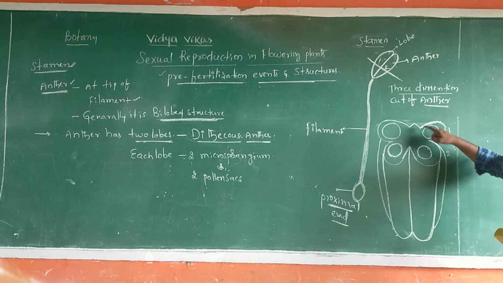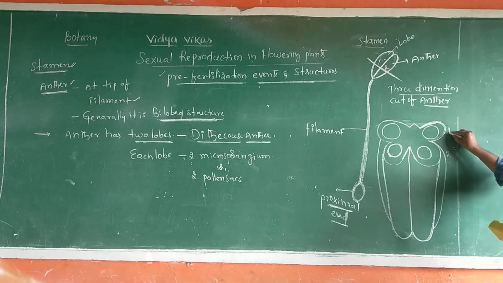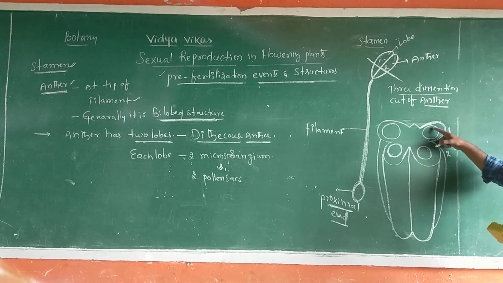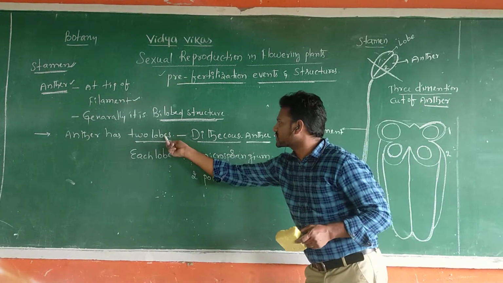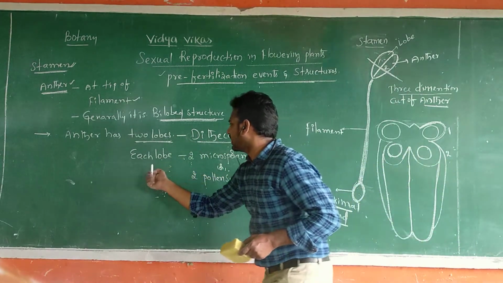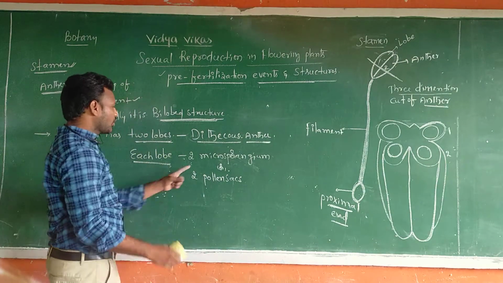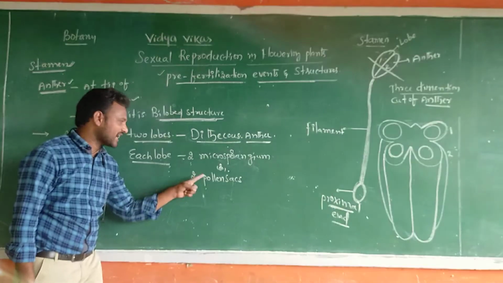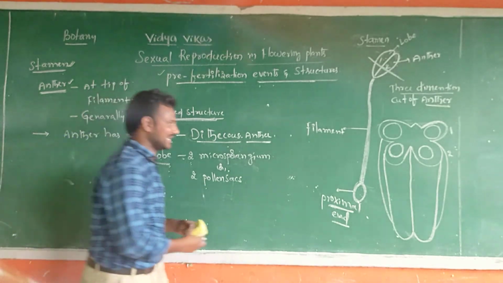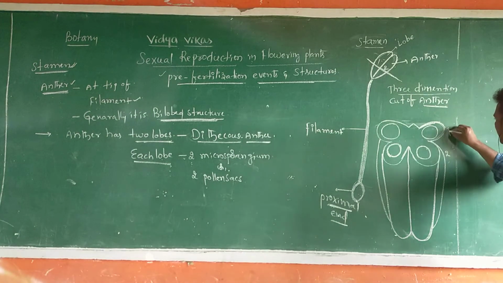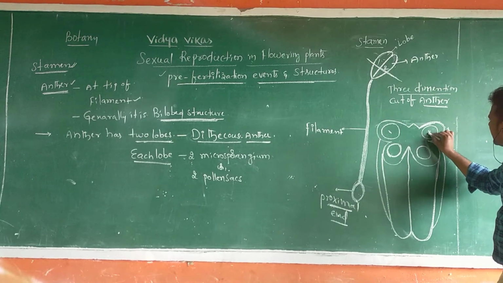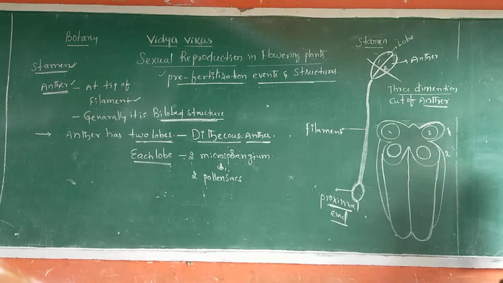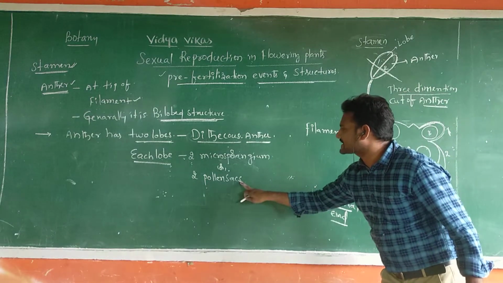It appears as a three-dimensional figure. In a three-dimensional figure of the anther, this is one lobe. This is a second lobe. Totally how many lobes? Two lobes are present, sir. Each lobe contains which one, sir? Two microsporangia or two pollen sacs. In one lobe, this is one microsporangium. This is a second microsporangium, also called a pollen sac.